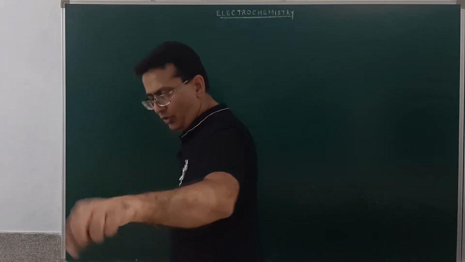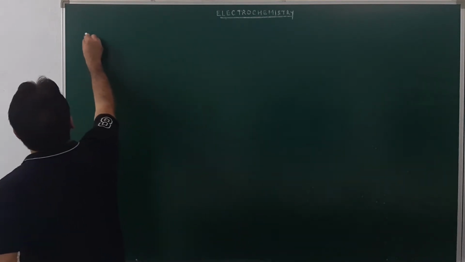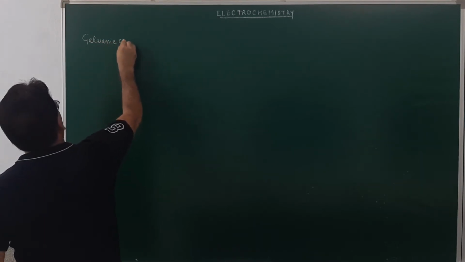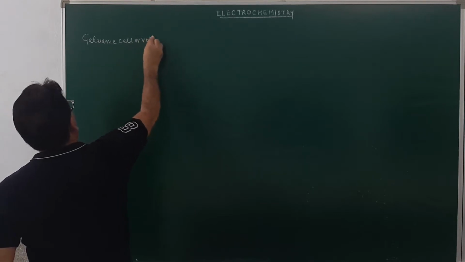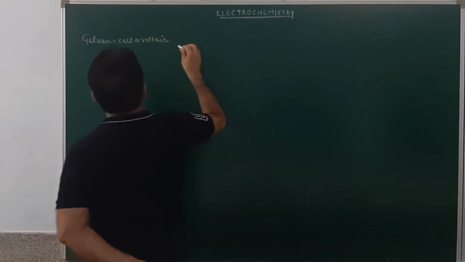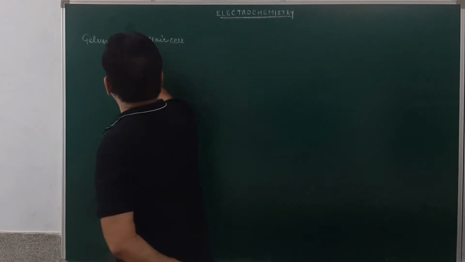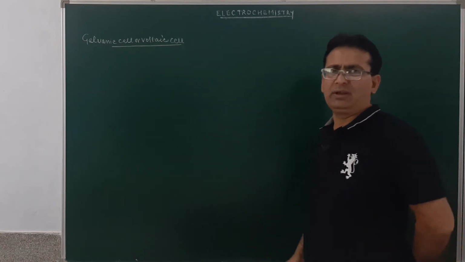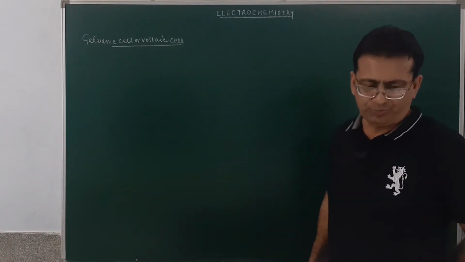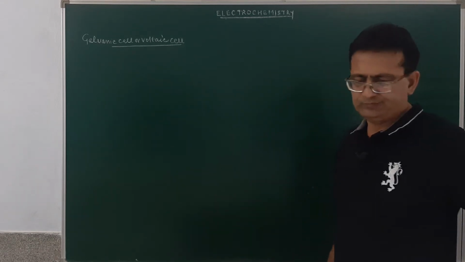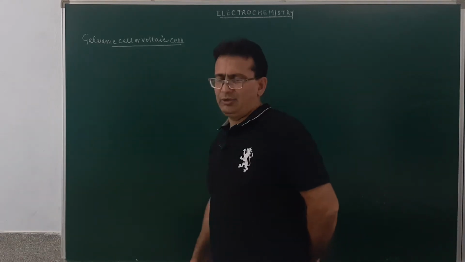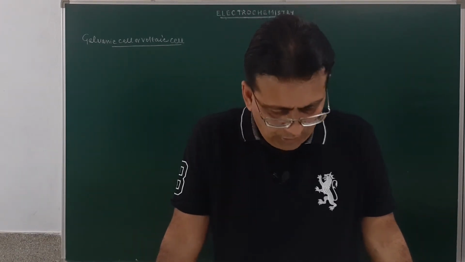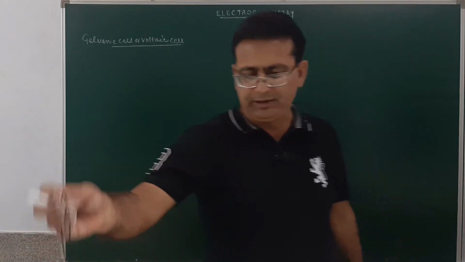What are this galvanic cell or voltaic cell? It is a device in which chemical change will be used to produce electrical energy. So, galvanic cell is a device in which redox reaction is used to convert chemical energy into electrical energy.